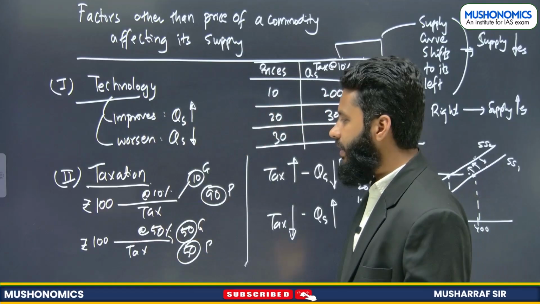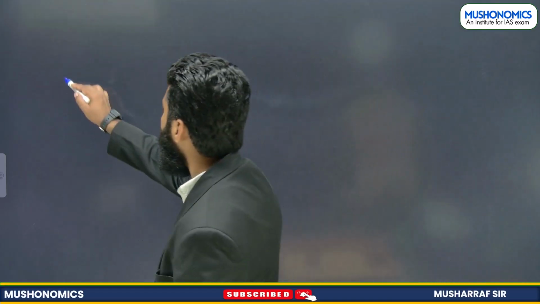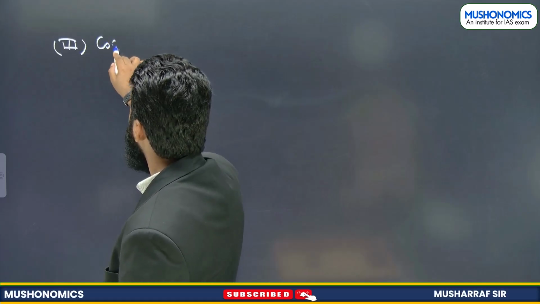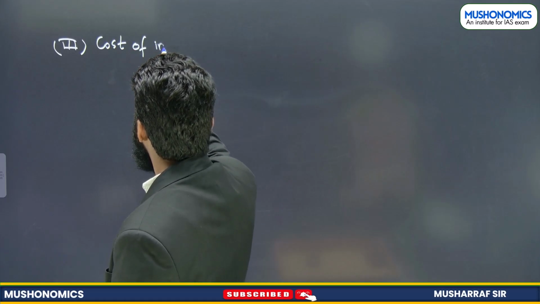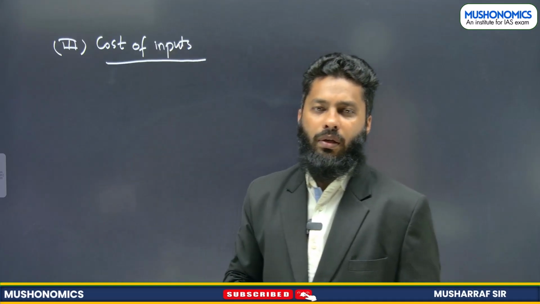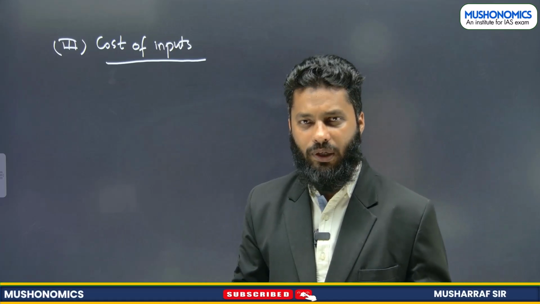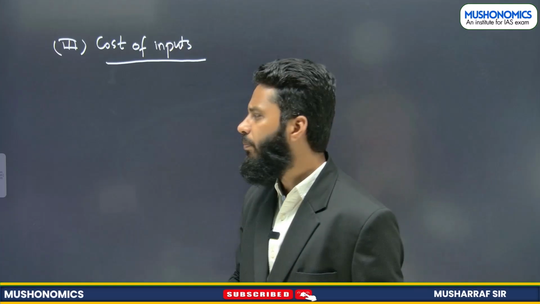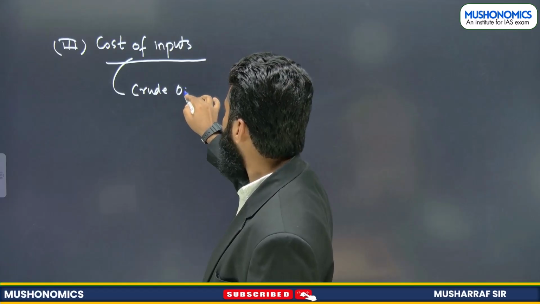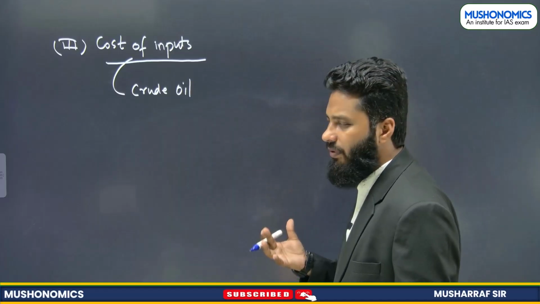Let's discuss a few more factors on which supply is dependent. The third thing that we can talk about is cost of inputs, right? For example, if the cost of an important input increases, for example crude oil, petrol, diesel, etc. So we get petrol and diesel from crude oil only.